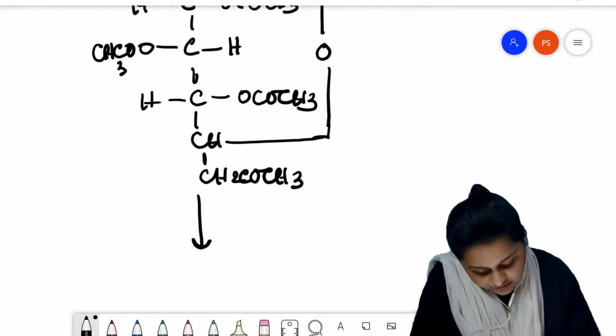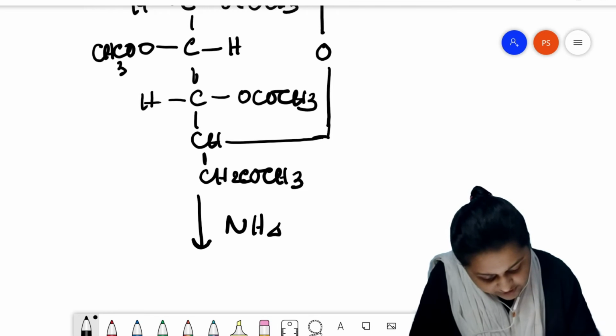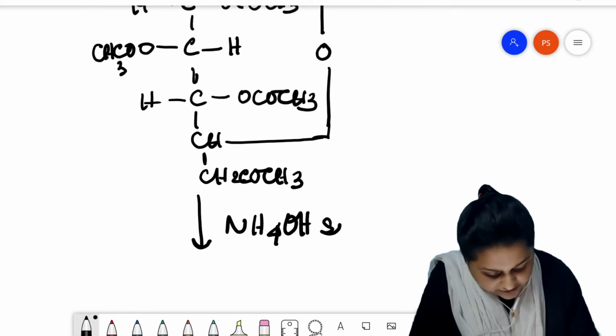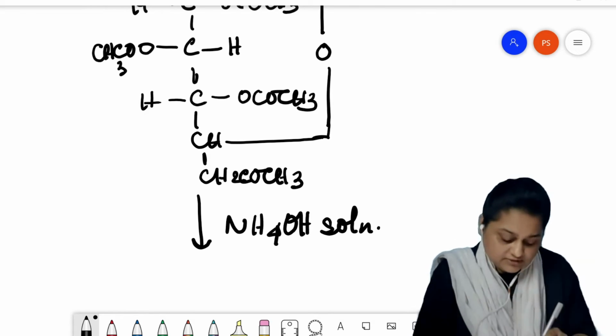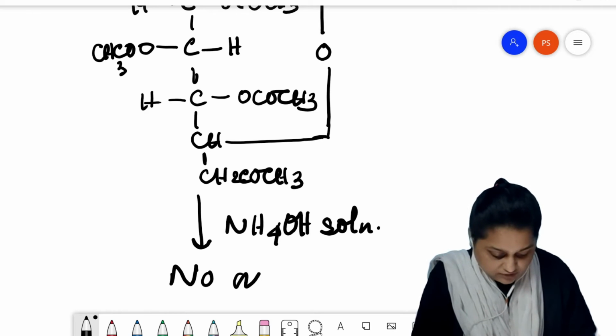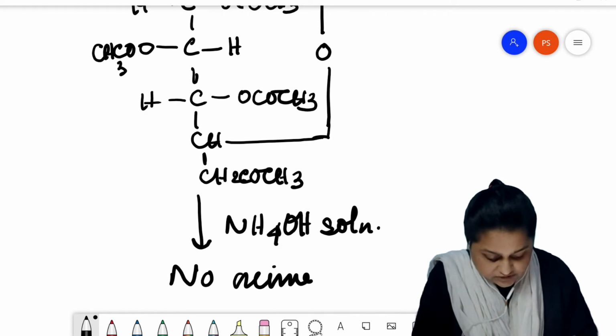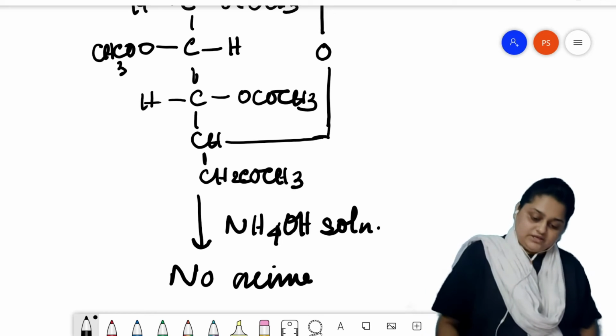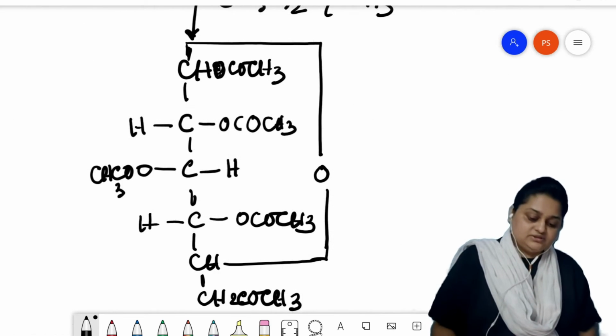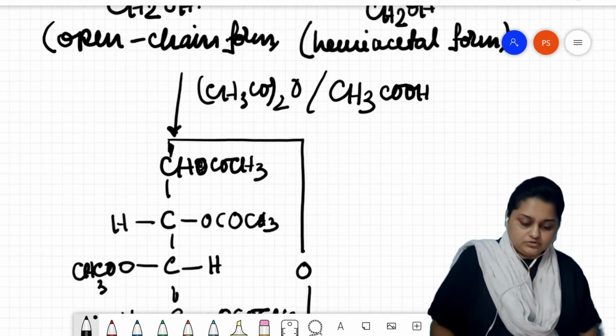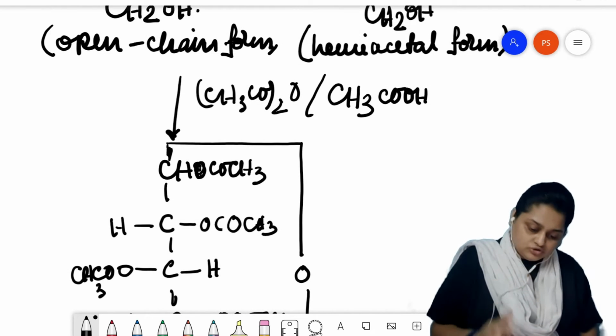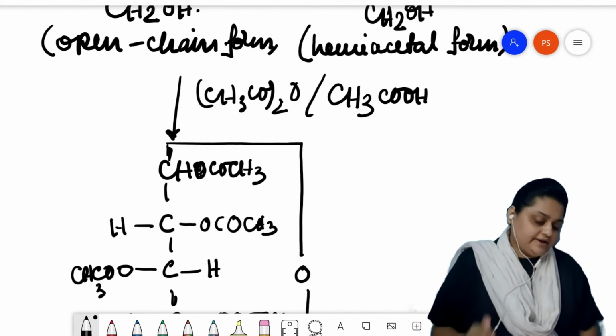Now, if NH4OH solution is added now, then no oxime will be formed. This will prove that the hemiacetal form in the acetate D-glucose form does not contain any aldehyde group.